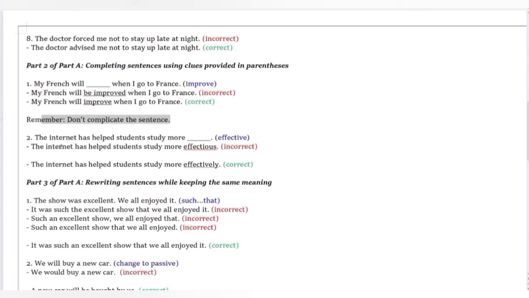Keep it simple. And number 2, the internet has helped students study more blank. And the clue is effective. The internet has helped students study more infectious. Okay, infectious is not a word, but it could be a word, but it's not an adverb because it's helped the students study. How? So it's helped them study more effectively. So that's that.